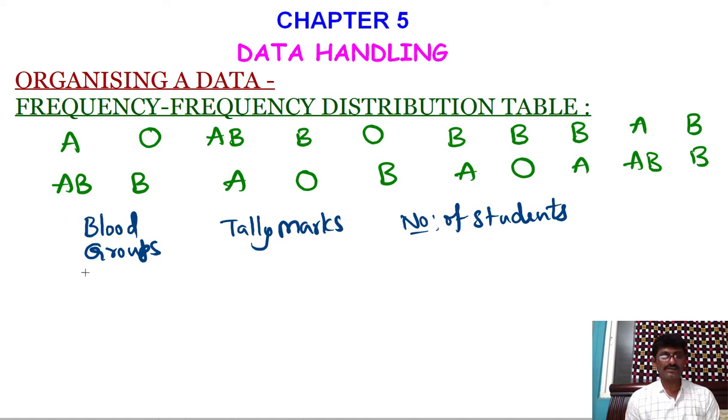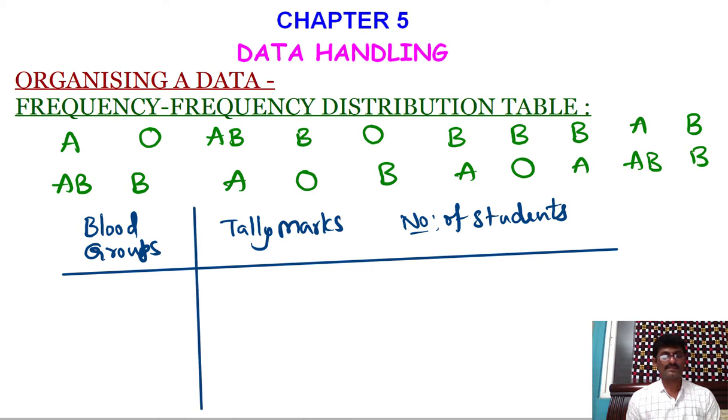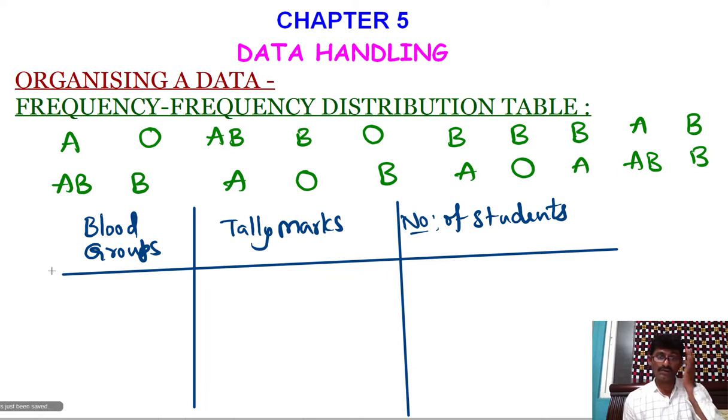Let us draw the table like this. Now what are the blood groups we have? A, B, AB and O. These are the blood groups we have. Tally marks means we just put a vertical bar to represent an entry.